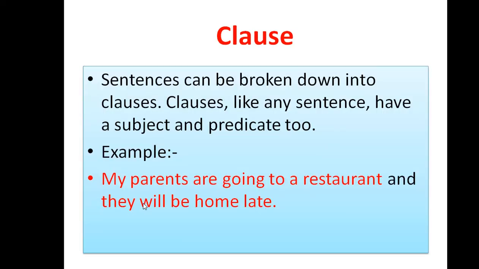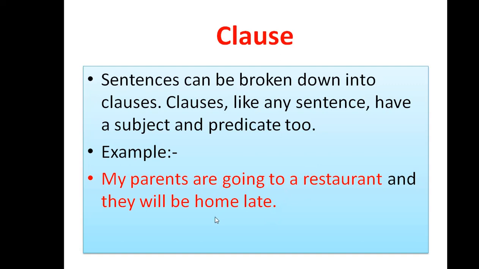Next is clause. A sentence can be broken down into clauses. Clauses, like any sentence, have a subject and predicate too. So clauses are also similar to a sentence, which will also have a subject and a predicate. In the example we have two clauses. You can see the word and alone in black and the other two parts in red. So these are the two clauses.